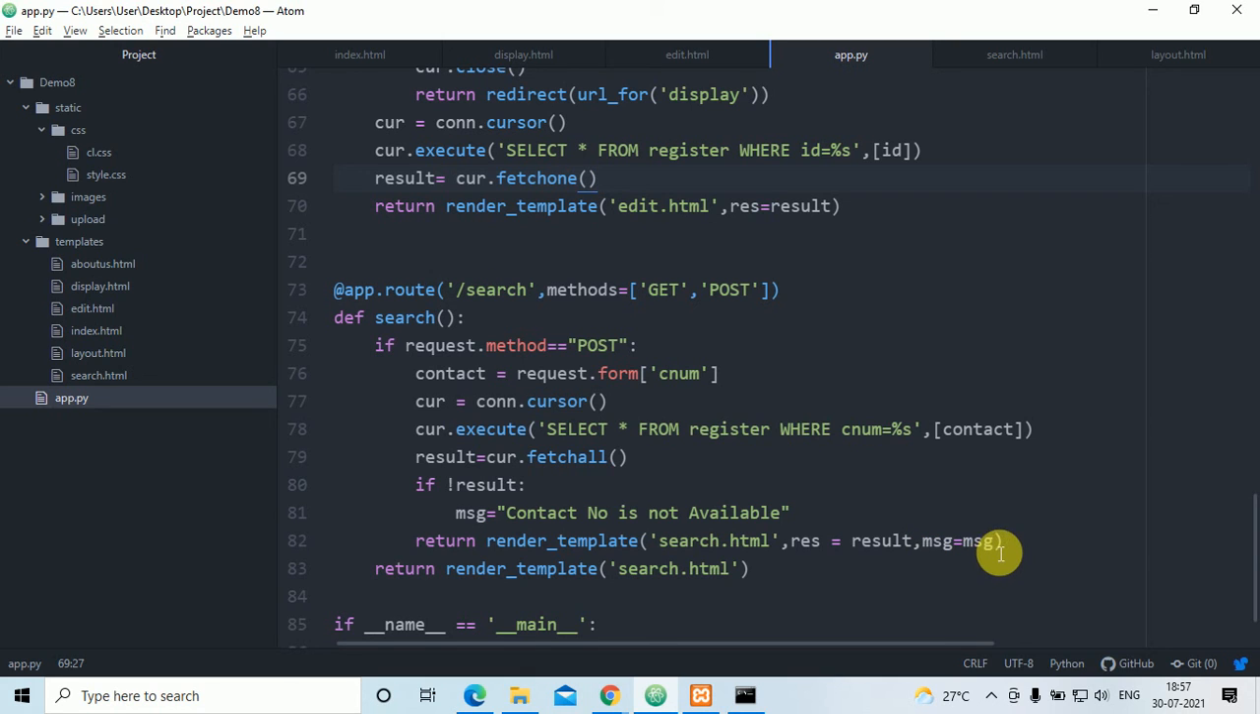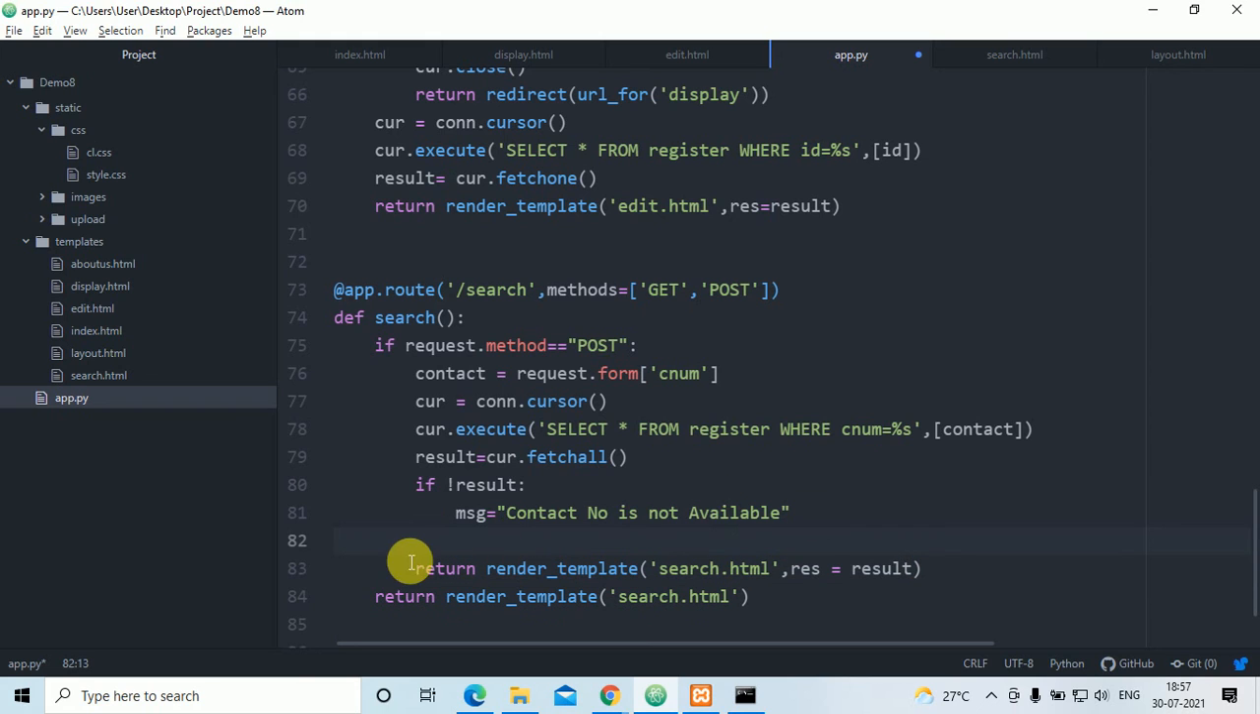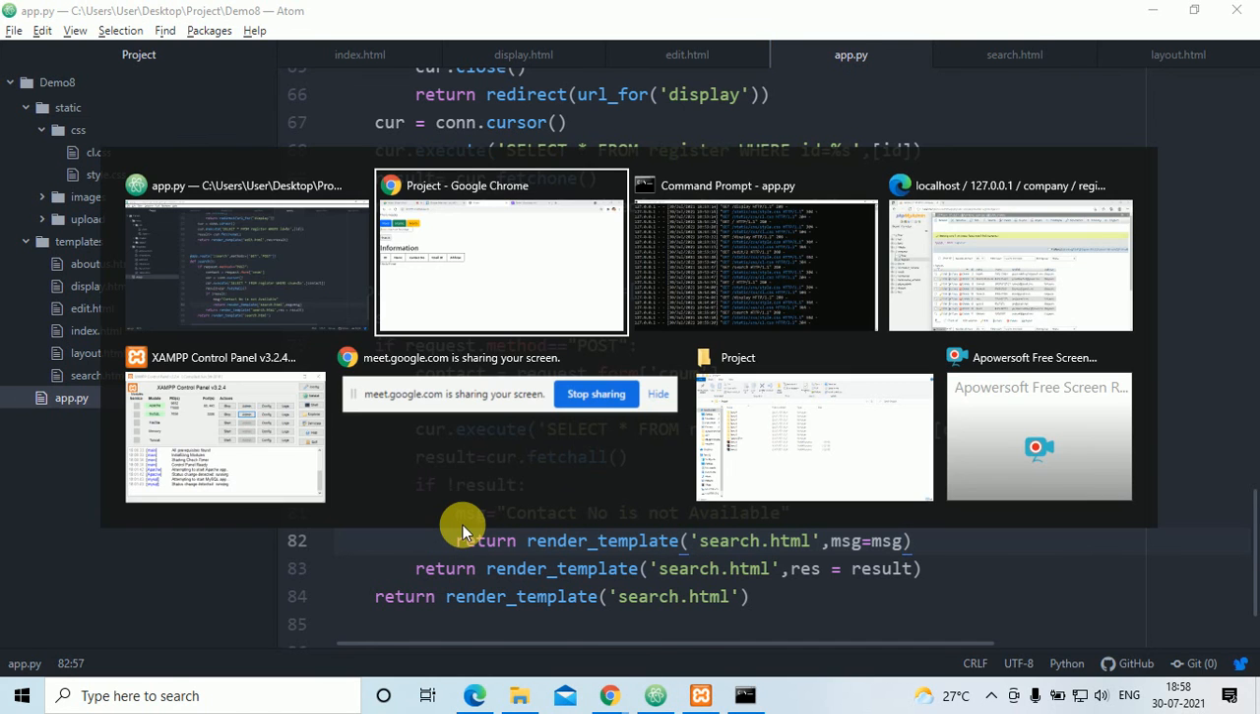Just a second, not here. If result is there, then it will display the contact number, everything. Okay, so if it is not there, then what it will do, here you have to go: return render_template search.html, and after that MSG is equal to MSG. I'll save the file and let's see.